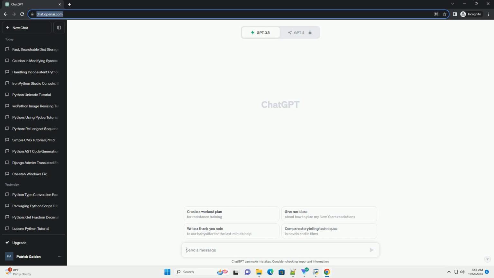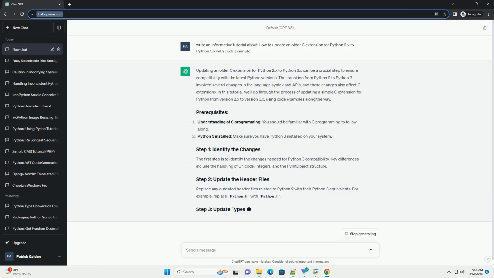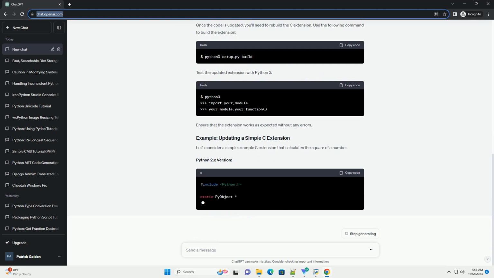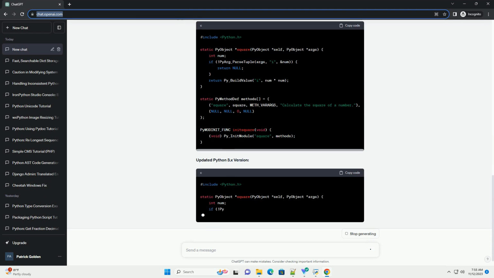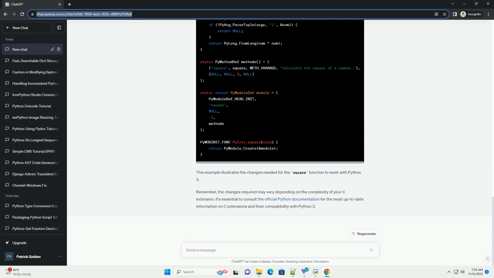Updating an older C extension for Python 2.x to Python 3.x can be a crucial step to ensure compatibility with the latest Python versions. The transition from Python 2 to Python 3 involved several changes in the language syntax and APIs, and these changes also affect C extensions. In this tutorial, we'll go through the process of updating a simple C extension for Python from version 2.x to version 3.x, using code examples along the way.